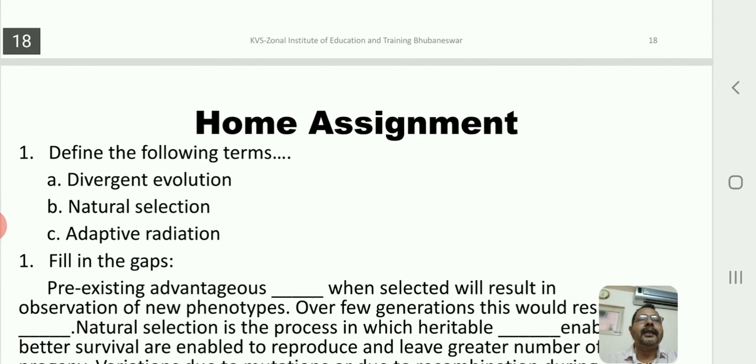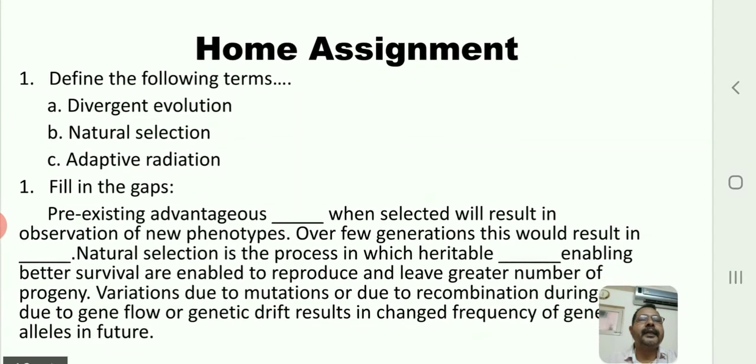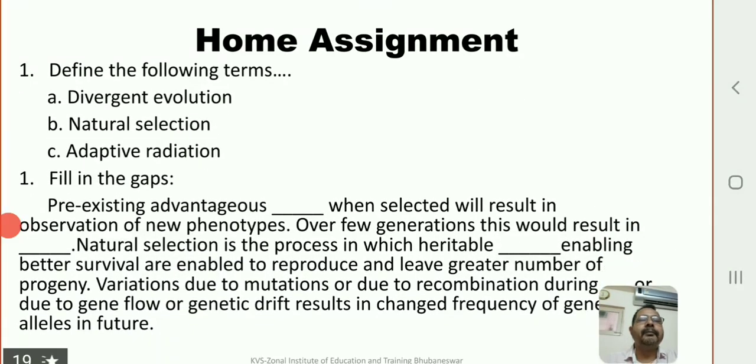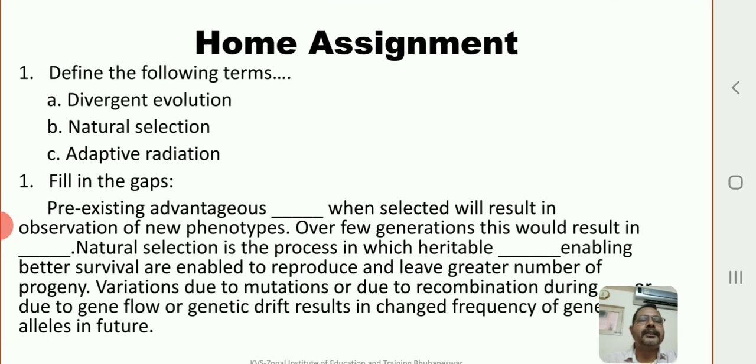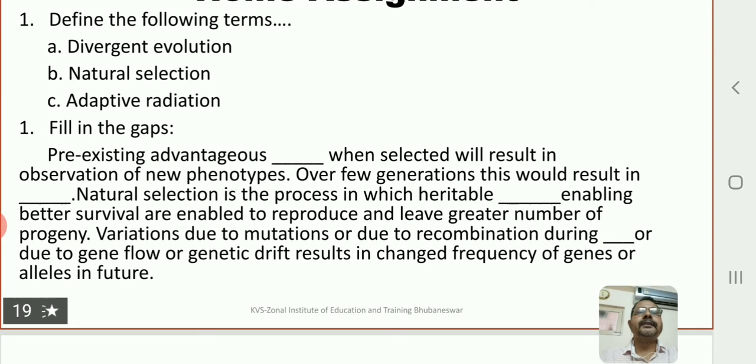Okay, children, now these are some of the home assignment questions for you. Please write them in your homework notebook and submit to your biology teacher, who will be correcting these questions. We have given some definitions to do at home: divergent evolution, natural selection, adaptive radiation, and also some fill in the blanks.